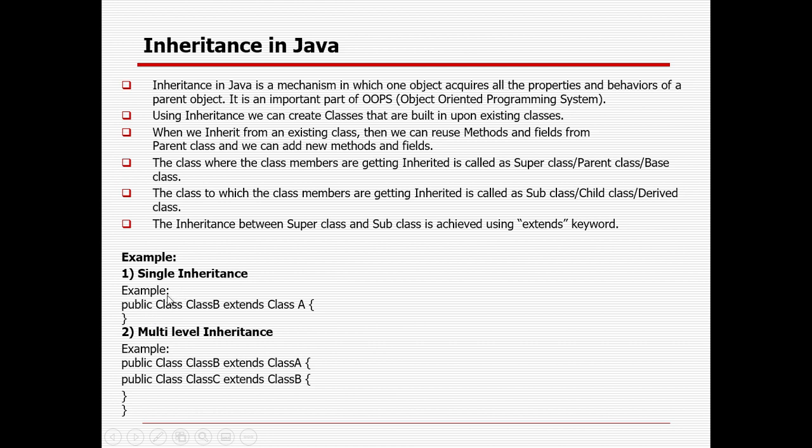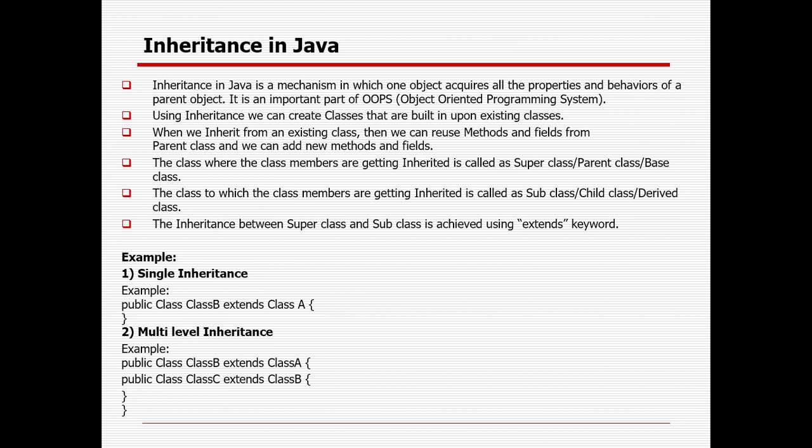Suppose I am defining a class A first and then I am creating a class B. So class B is extending A. In a similar way, I am creating class C and class C extends B. So definitely, as it is extending B, it is also extending A, because class B was extending A, right? So I am extending my parent, okay, and my parent is also extending my grandparent. So that's why multi-level inheritance also happens, along with single inheritance.